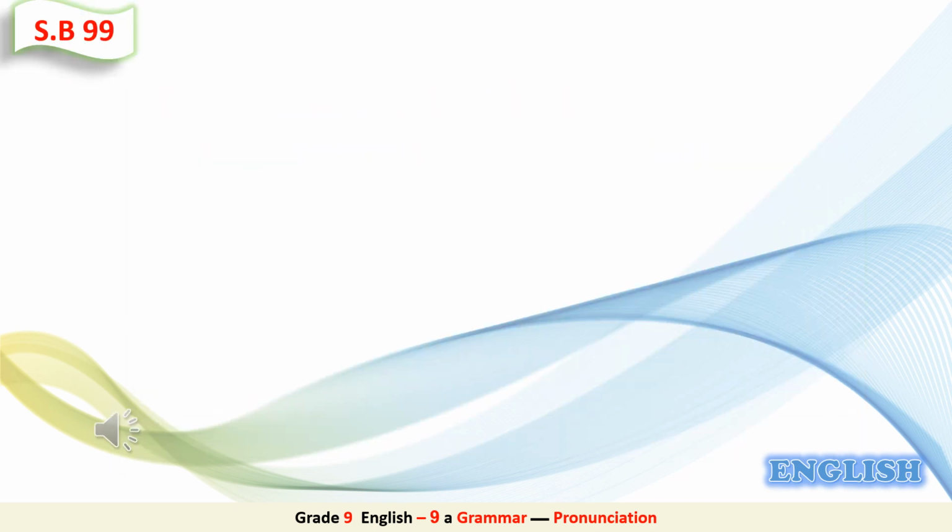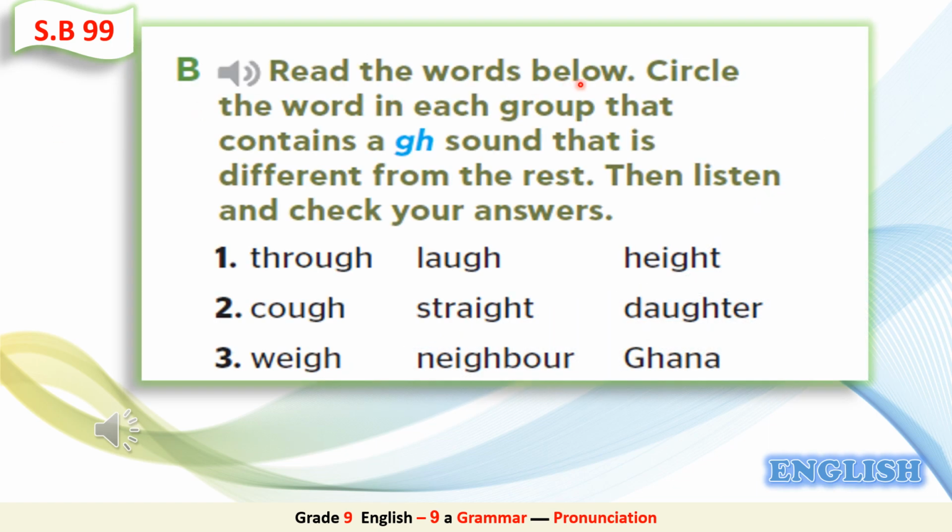Now let's do this exercise together. B. Read the words below, these words. Circle the word in each group that contains a GH sound that is different from the rest. Then listen and check your answers. So now you are going to read the 3 words in each line. You are going to circle the word in which the GH is pronounced differently from the other 2 words. Do it now, please. Now, could you please listen and check your answers?